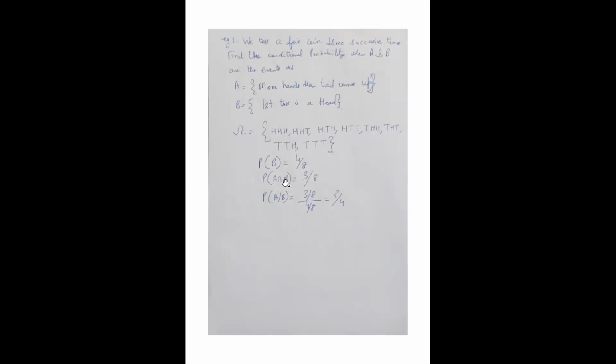Let's find the probability of event B. The first toss is a head, right? So how many outcomes favor this event? 1, 2, 3, and 4. First toss is a head. So the probability is 4 by 8. The probability of the event B happening is 4 by 8.